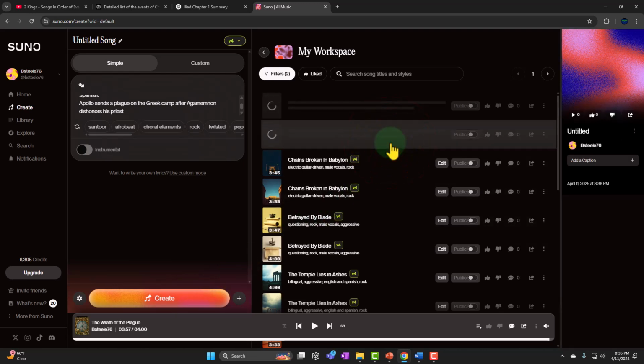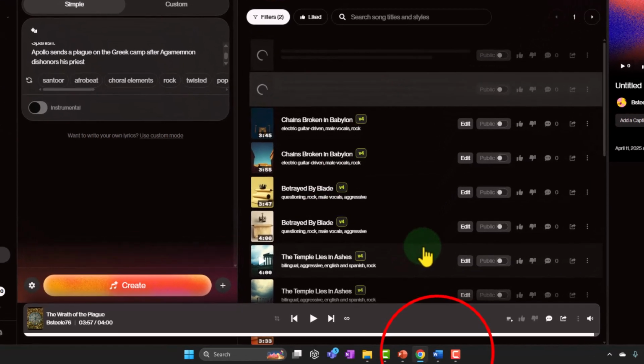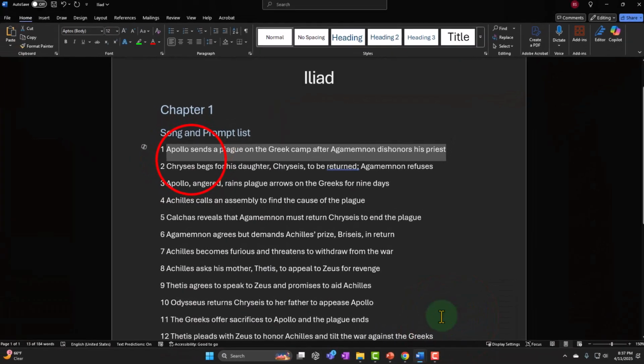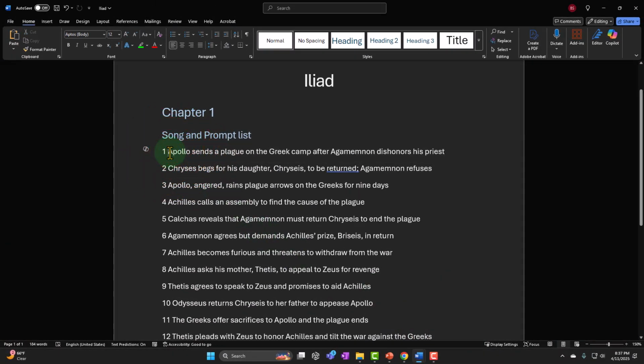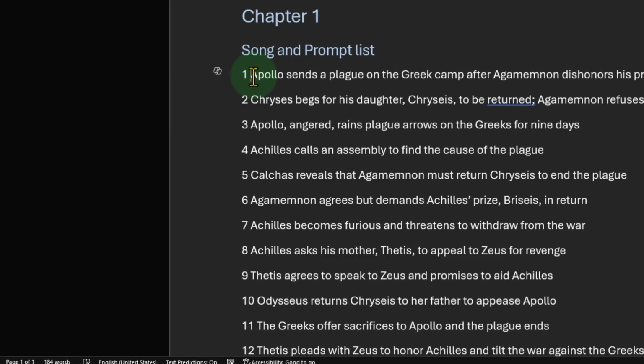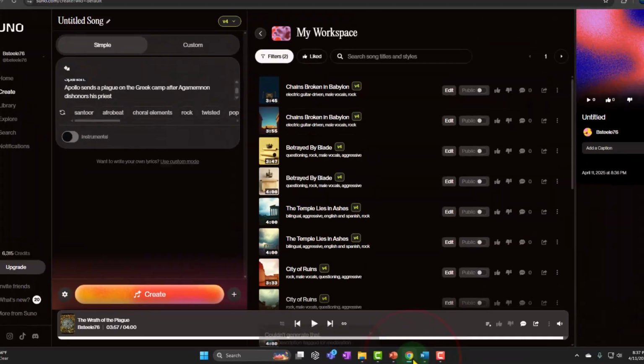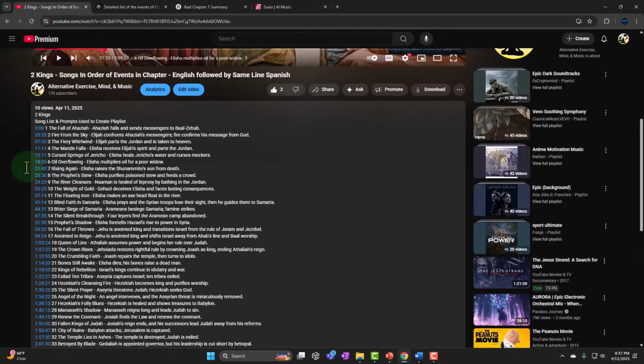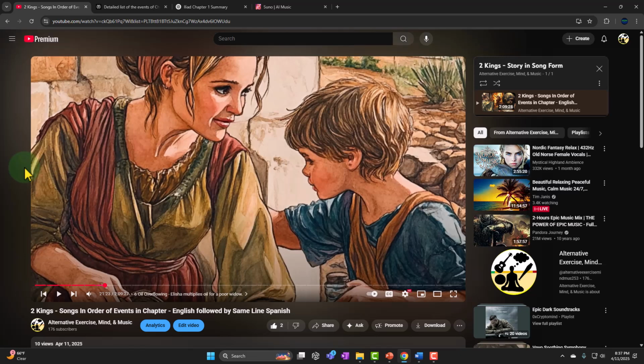Now it takes a little while to generate. As it generates, I want to copy the title over here. I'm going to put it in front of the prompt, because remember, my objective is at the end of the day to make my playlist this way. You might not need all this, but I'm going to make a playlist.